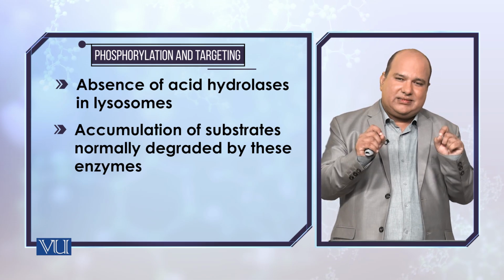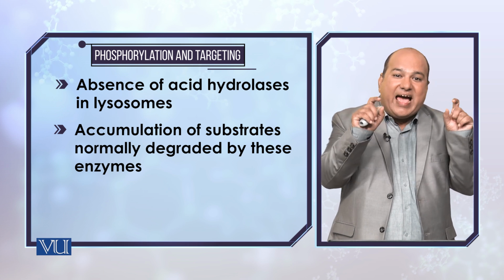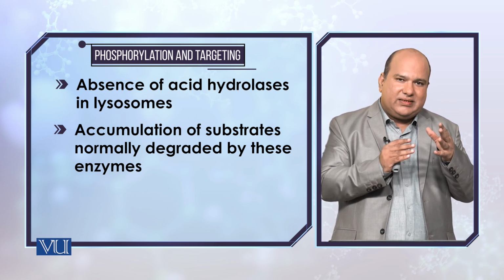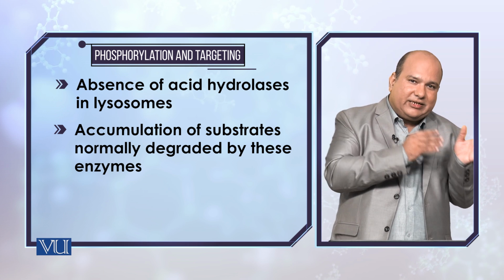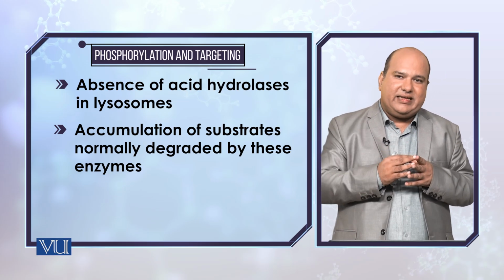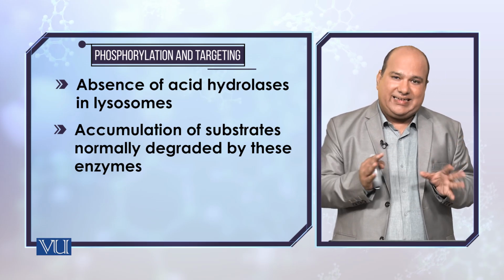Because of these inclusion bodies, this disease is given the name I-cell disease. It is, I would say, a very fatal disease. It leads to damage of the tissues. It leads to damage of the skeletal muscles, and in most cases, the victim cannot cross the age of 10 years.